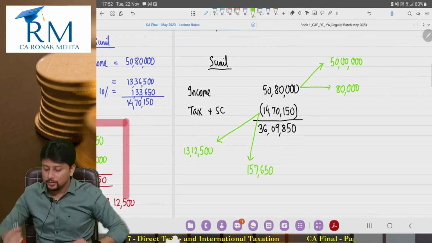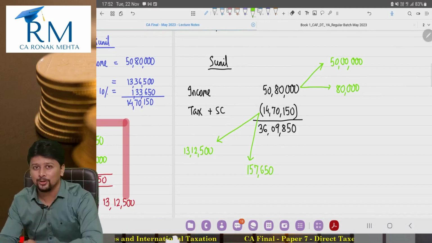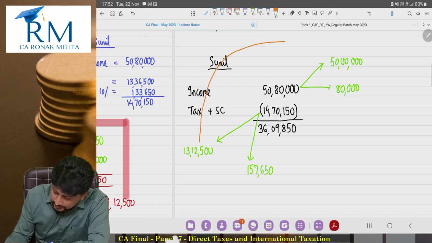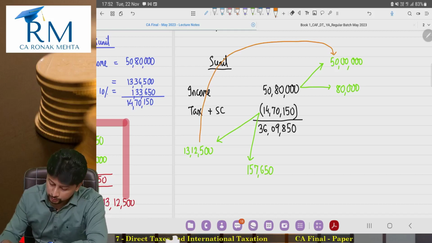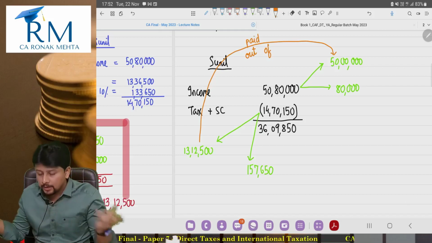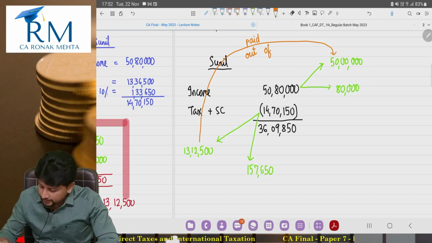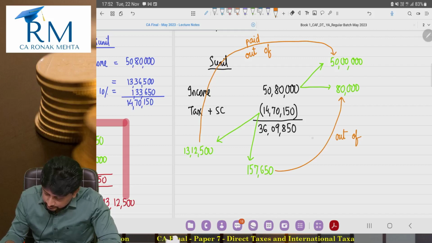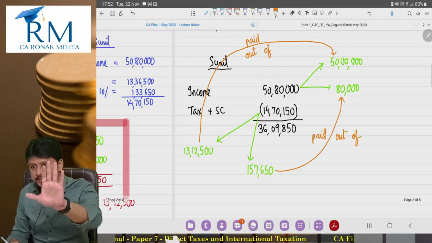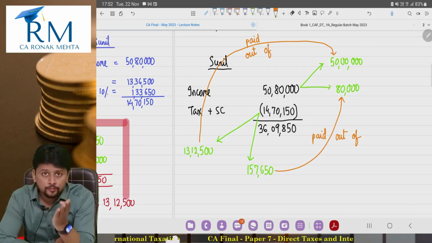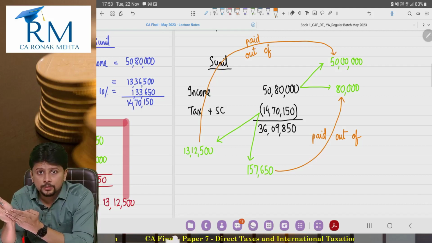Now, if you correlate, you'll understand why I exactly wrote 13,12,500. 13,12,500 is the income tax on 50 lakhs. So 13,12,500 is paid out of 50 lakhs. But how do I pay that 1,57,650? I pay that out of 80,000. Which means, guys, do you observe that even before getting marginal relief, you were paying that full 80,000 rupees to the government?